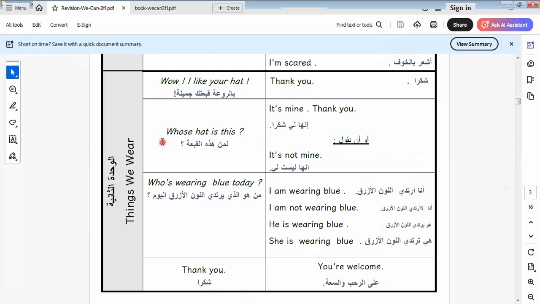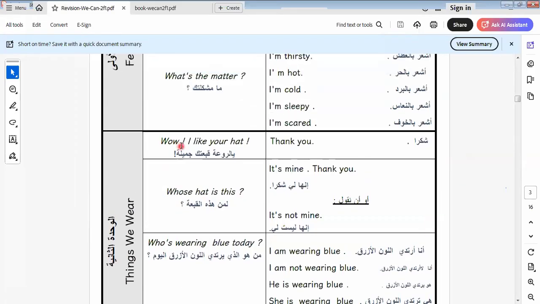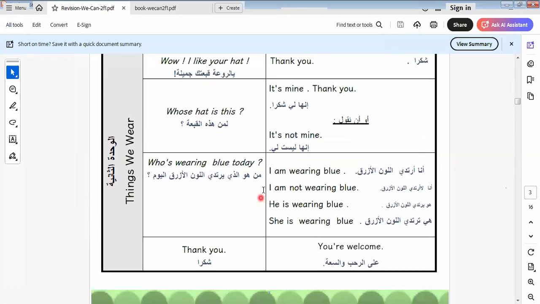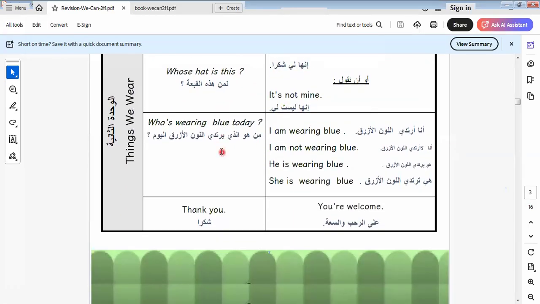We say, in this lesson we learn: "Wow, I like your hat." "Thank you. Whose hat is this?" When I talk about whose, I talk about something that belongs to me. You say "it's mine," thank you, or "it's not mine." This is the answer to this question.